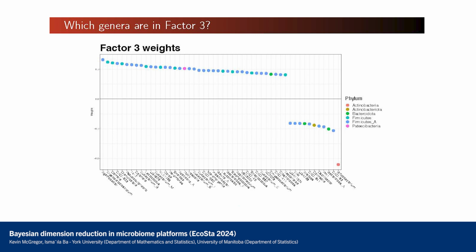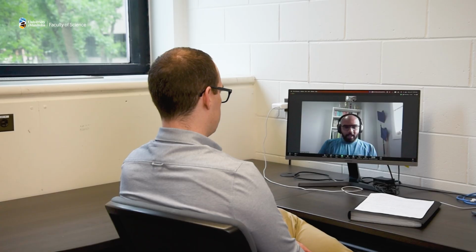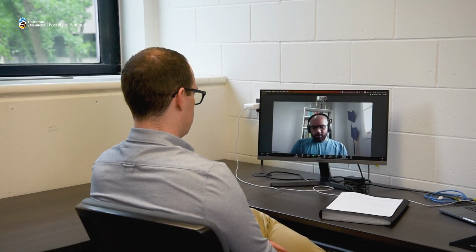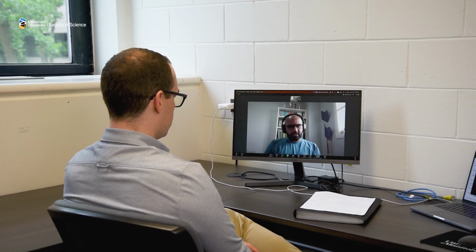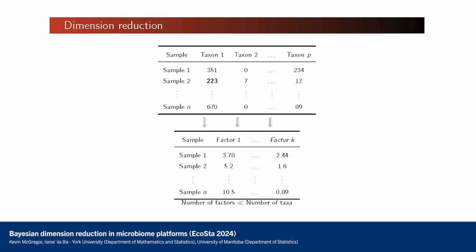I have been developing novel methodology in dimension reduction, which attempts to take all of the variables in a microbiome dataset and collapses them down into a smaller number of representative variables. This reduced dataset is much more feasible to analyze than the entire dataset. My PhD student, Saurabh Panchasara, has developed a method called zero-inflated factor analysis, logistic skew normal multinomial model, that performs this dimension reduction in a way that is appropriate for the specific statistical challenges in microbiome data. The model applies an efficient technique called variational inference.